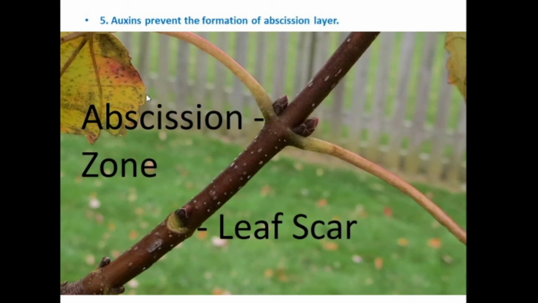Then auxins prevent the formation of the abscission layer. This is the abscission zone, where the leaf is attached to the stem in a plant. Here it forms the abscission layer to detach the leaf from the stem. The auxins present in the plant control the formation of the abscission layer.